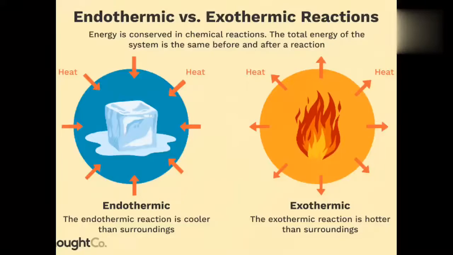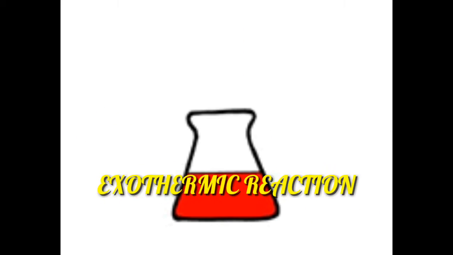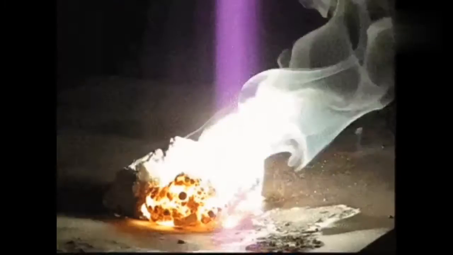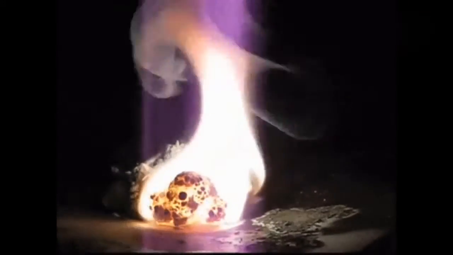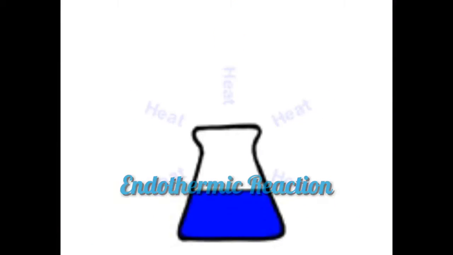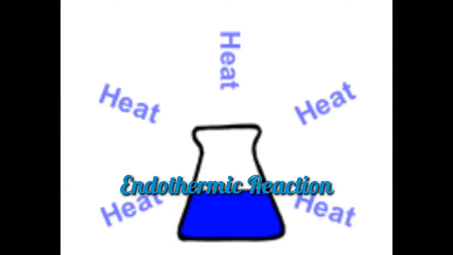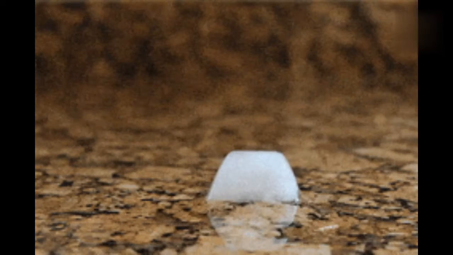First of all, we need to know about two types of chemical reactions. First is exothermic reaction, second is endothermic reaction. Now we see what is an exothermic reaction. A process that releases energy in the form of heat or light. Here energy is released because the total energy of the products is less than the total energy of the reactants. Now let's see endothermic reaction, a process in which the reactants absorb heat energy from the surroundings to form products. An example of this is ice cubes absorbing heat energy from their surroundings and melting to form liquid.